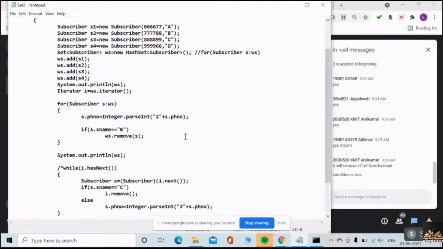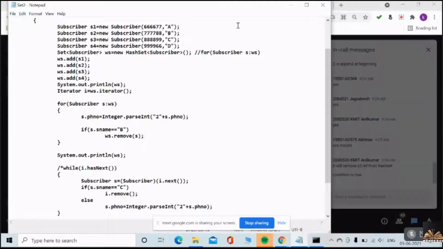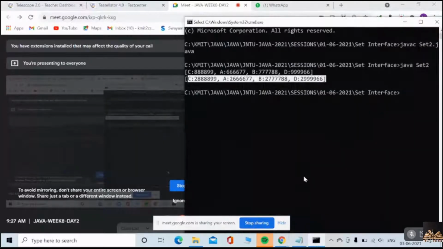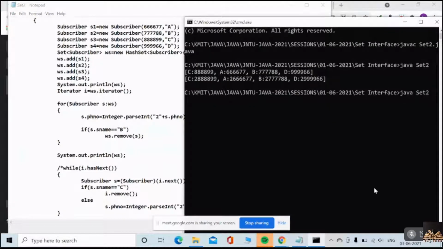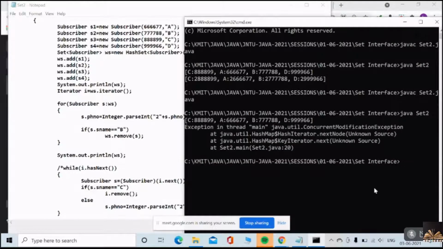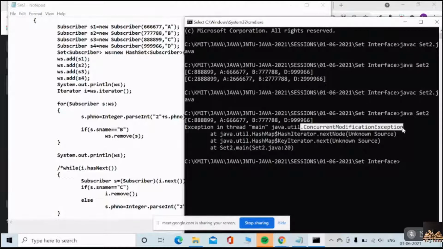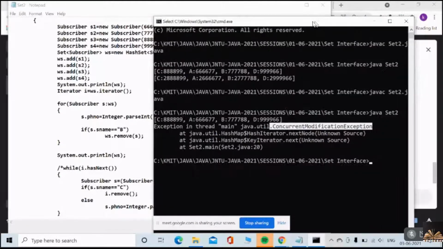Okay, right. I'll execute this once again. Can I remove or not? You please observe. What happened? What did you get? You got an exception while removing one of the subscriber objects from your hash set. What exception is this? It's an exception, right?